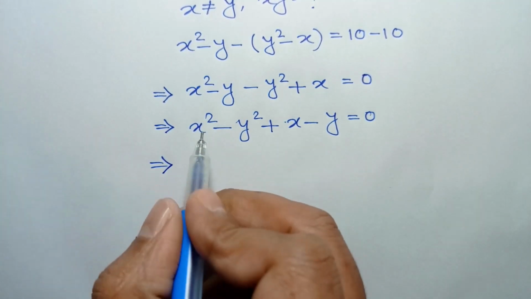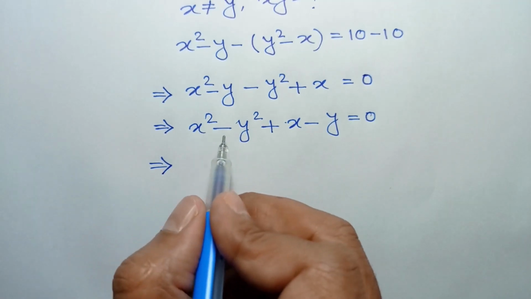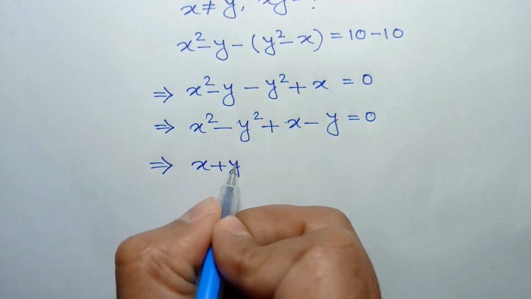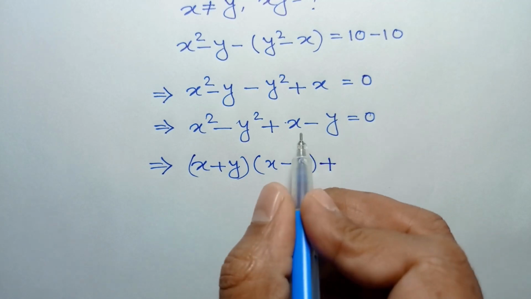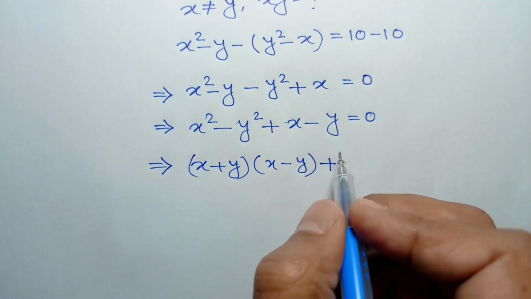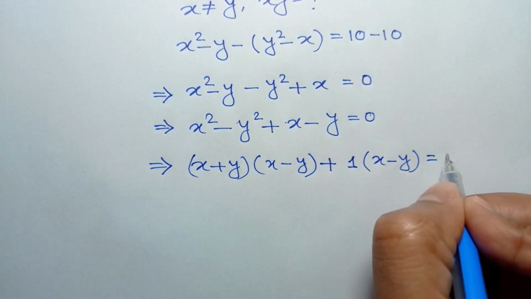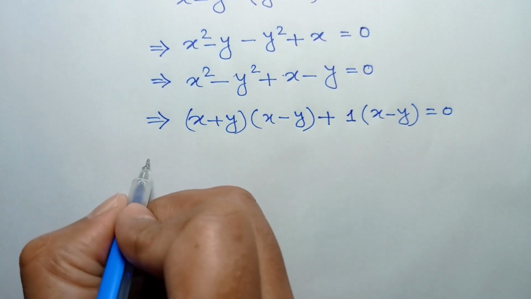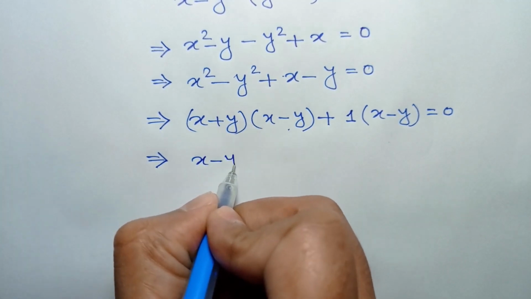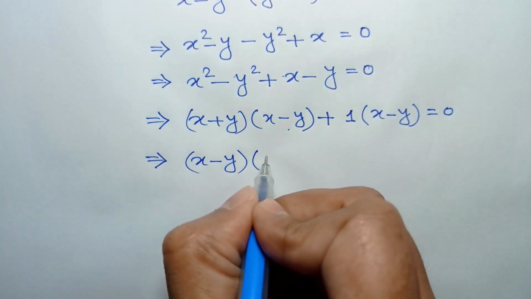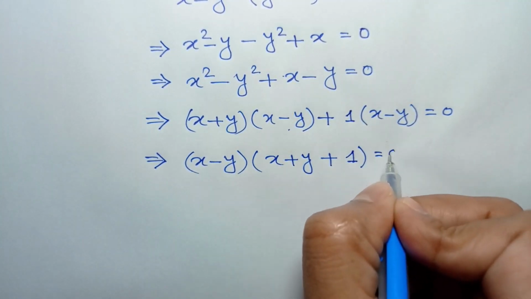Applying the formula a squared minus b squared is equal to a plus b times a minus b, we can write x plus y times x minus y plus, taking common positive 1 from these two terms, 1 times x minus y is equal to 0. Taking common x minus y, we will have x minus y times x plus y plus 1 is equal to 0.